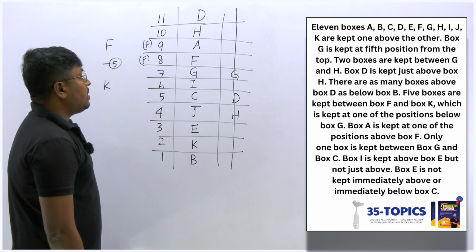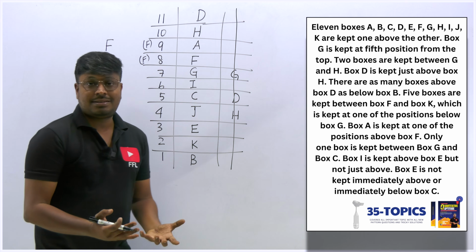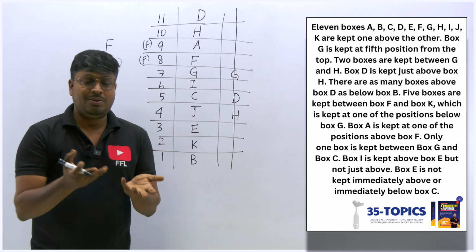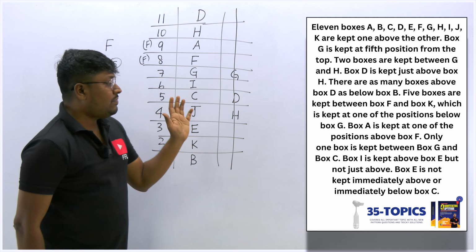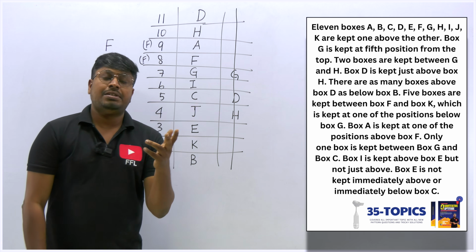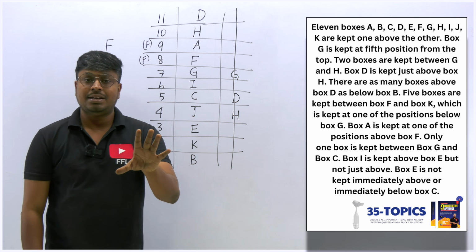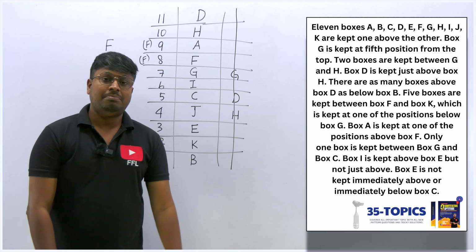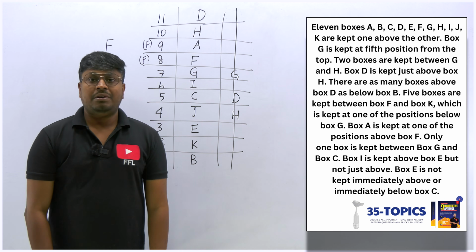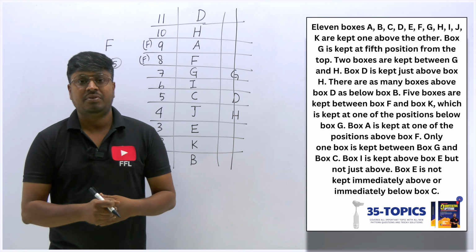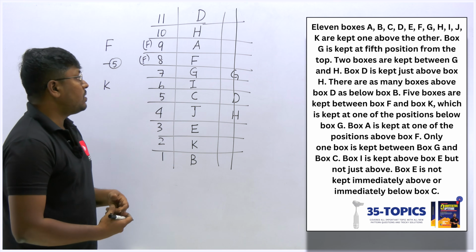That's it. See, the question starts with 11 boxes. So what our students usually think is that it's difficult, but it's not difficult, right? We directly fixed it because most of the clues were directly given. But when you take the question before this, only 5 boxes are there, but we have to think and solve it. So that's what I said, right? Don't decide it's difficult just by seeing the length of the question. Keep practicing more questions, and you will automatically get the clue, right?